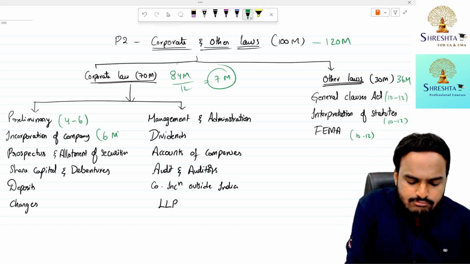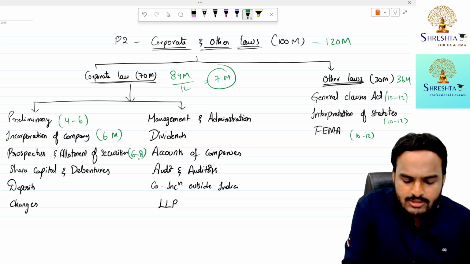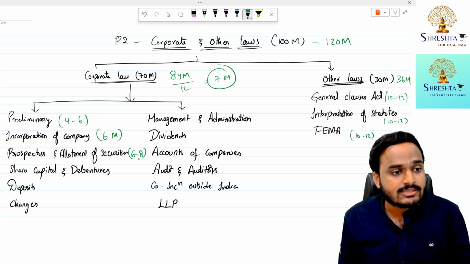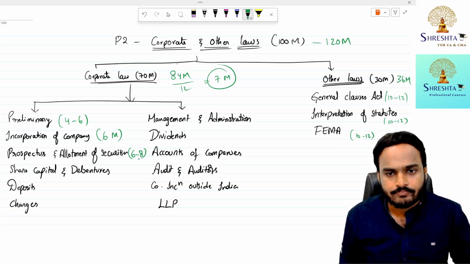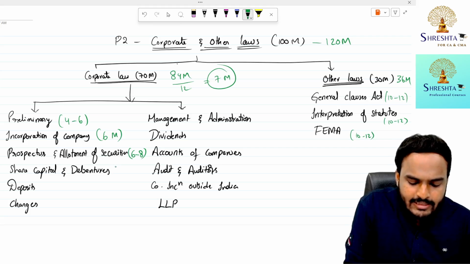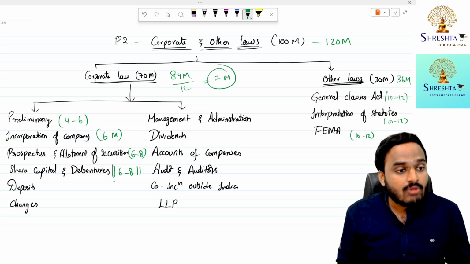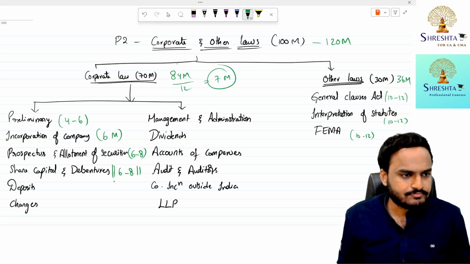Incorporation of Companies, 6 marks. Prospectus and Allotment of Securities, 6 to 8 marks. In one attempt, 12 marks came from the Prospectus chapter. Next, Share Capital and Debentures, 6 to 8 marks. But in one attempt, 16 marks came from the Share Capital chapter.